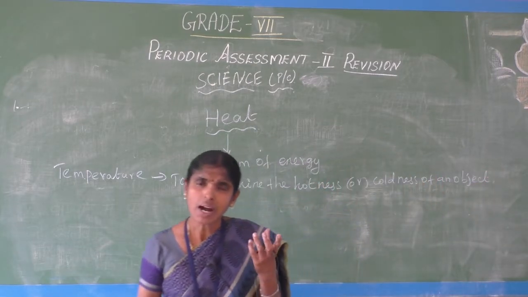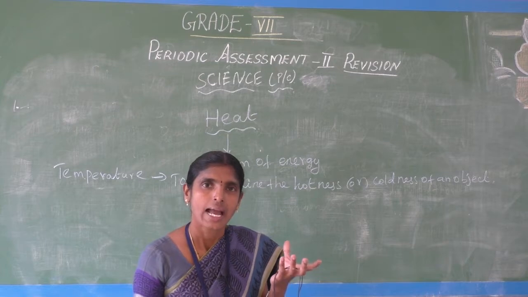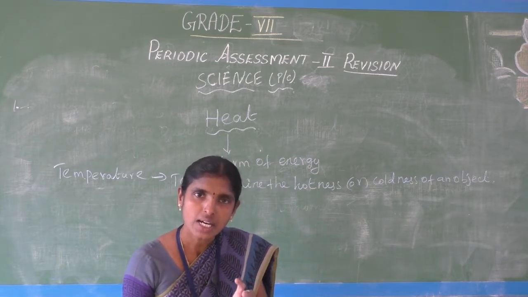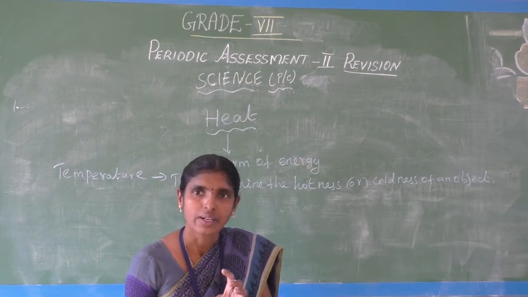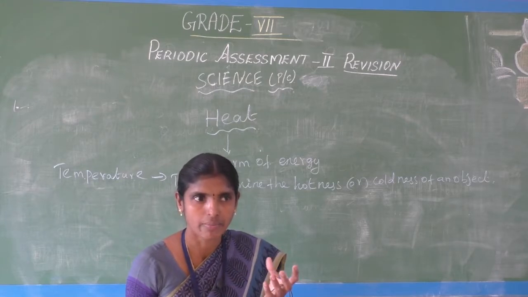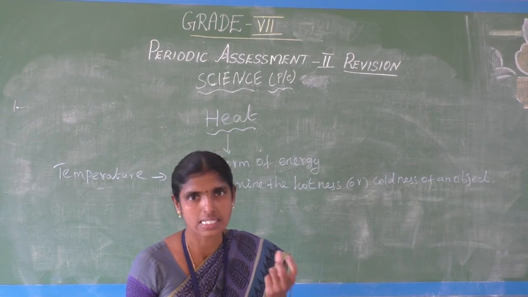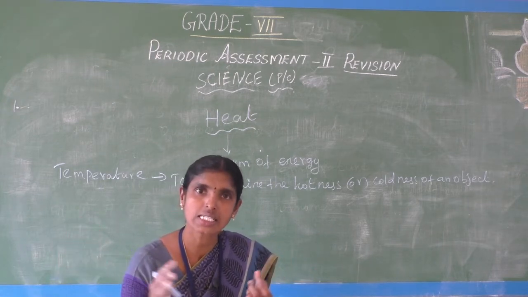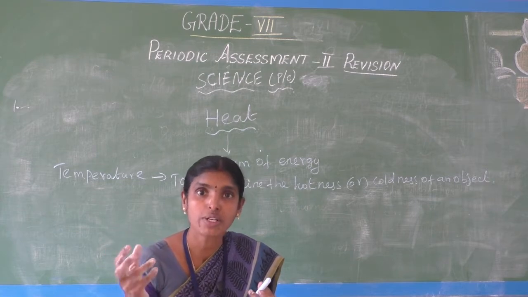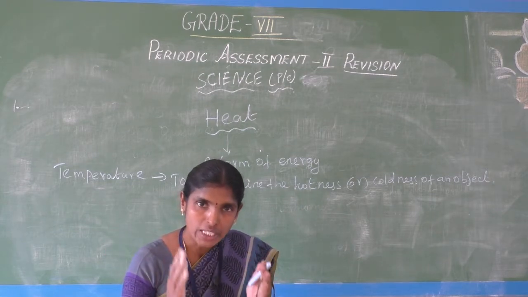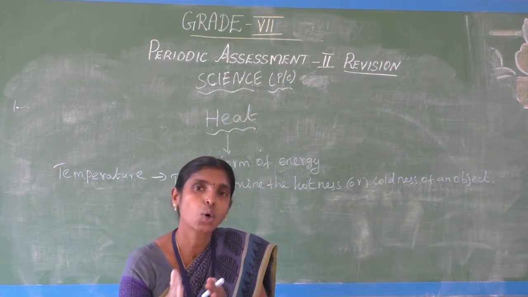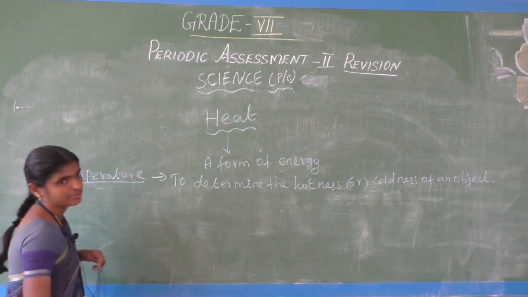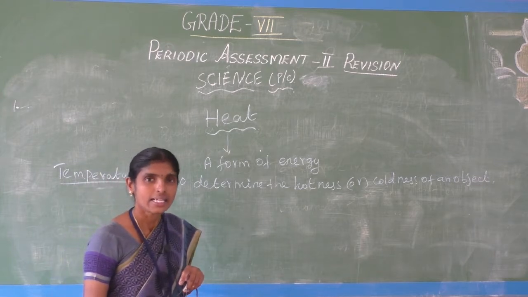Some objects are cool, for example ice. Some objects are hot, like vessels when we heat them, and the sun's rays. To determine the hotness or coldness of an object is called the temperature.